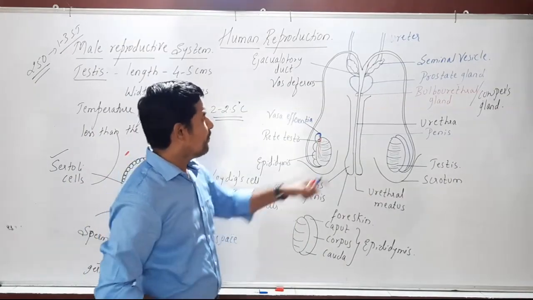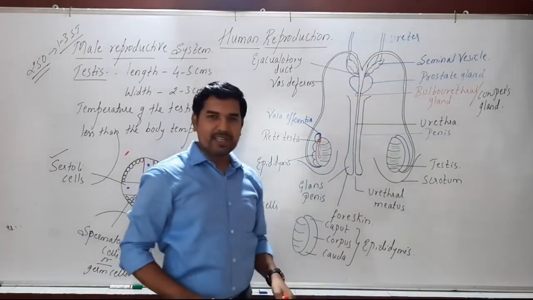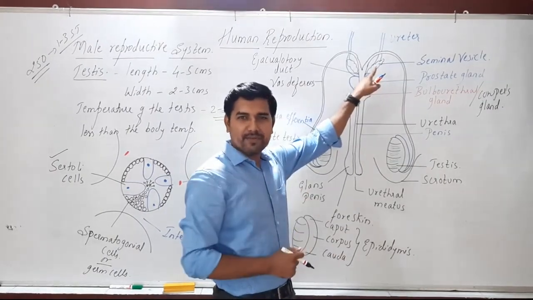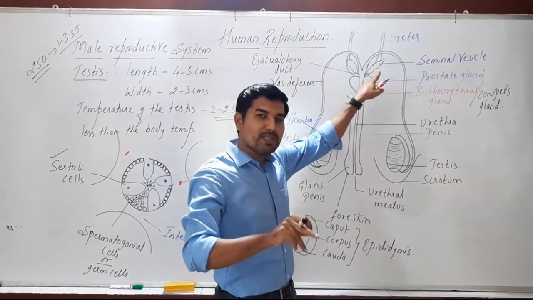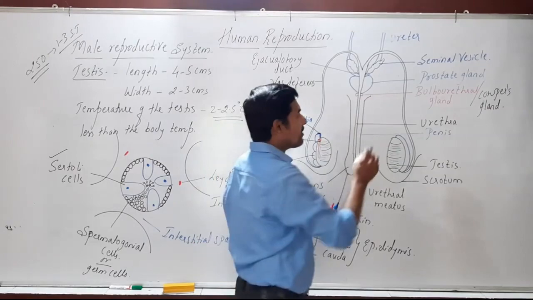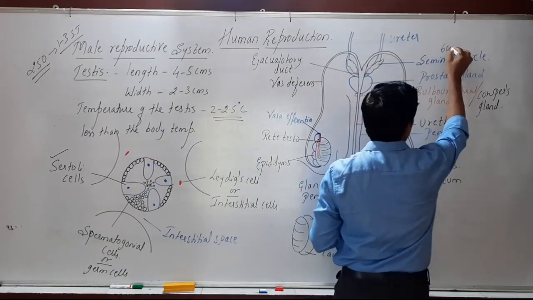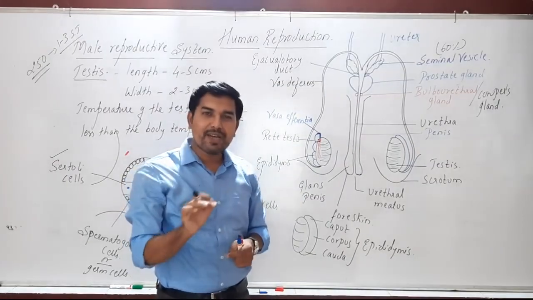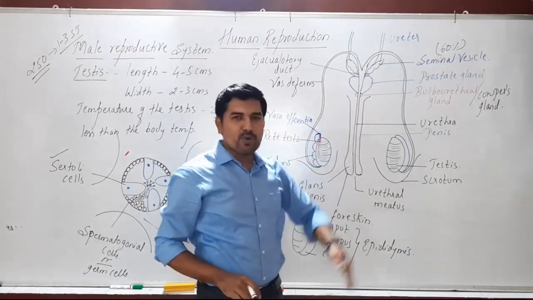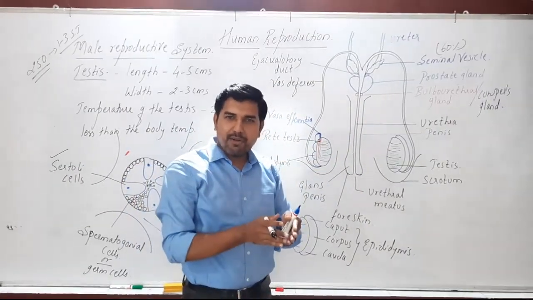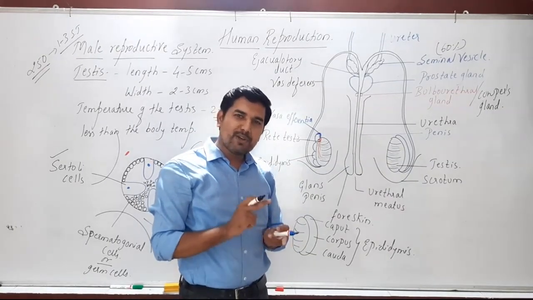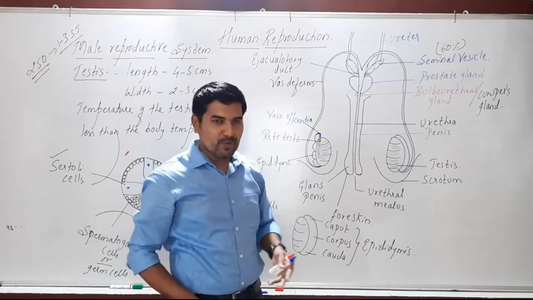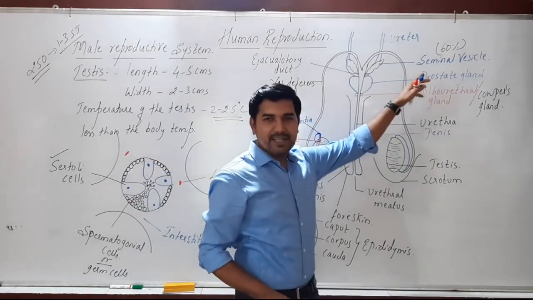Now, what is the function of the seminal vesicle? The seminal vesicle produces fluids that constitute about 60% of the fluids of semen. They include more quantity of water, certain calcium salts, certain enzymes, and are also rich in fructose.